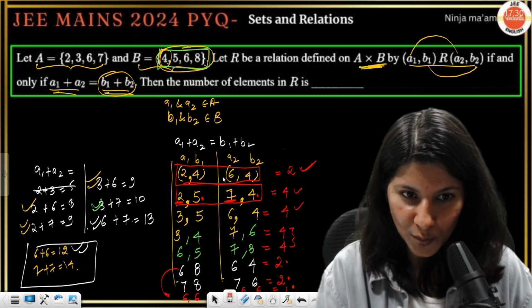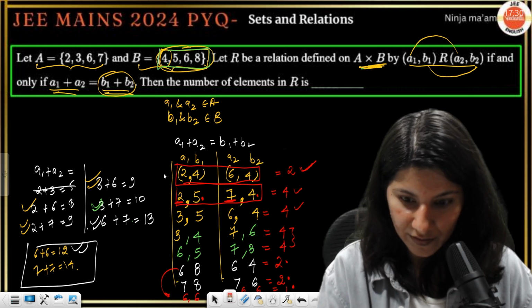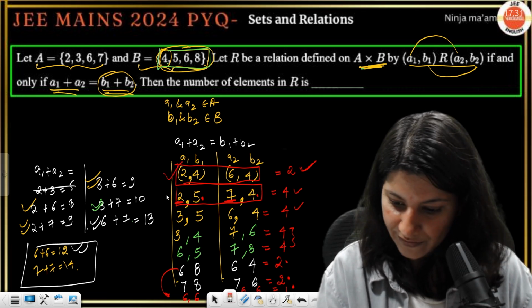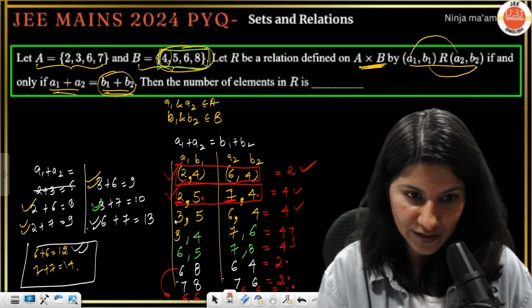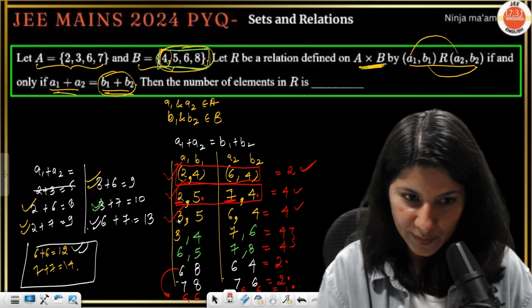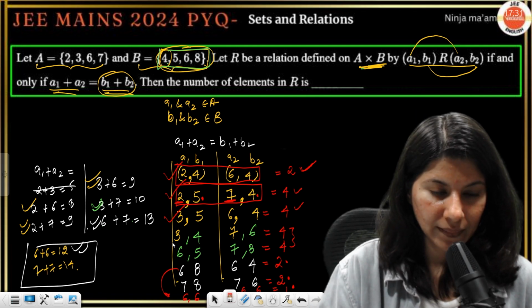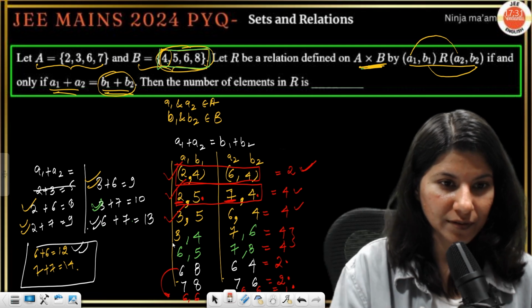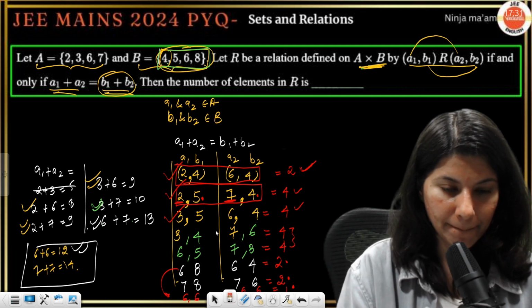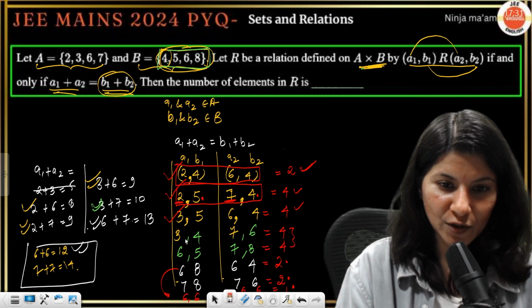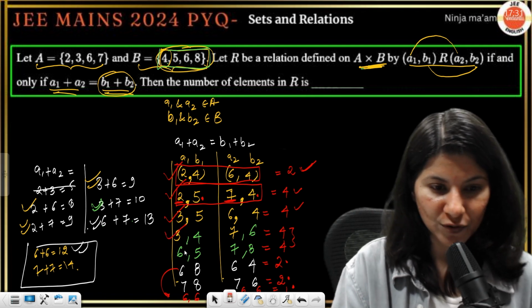Okay. Hold on, let me just check. 2 comma 4, 6 comma 4 is there. Then we are having 2 comma 5, 7 comma 4. Then we have 3 comma 5, 6 comma 4. 3 comma 6, 7 comma 4.